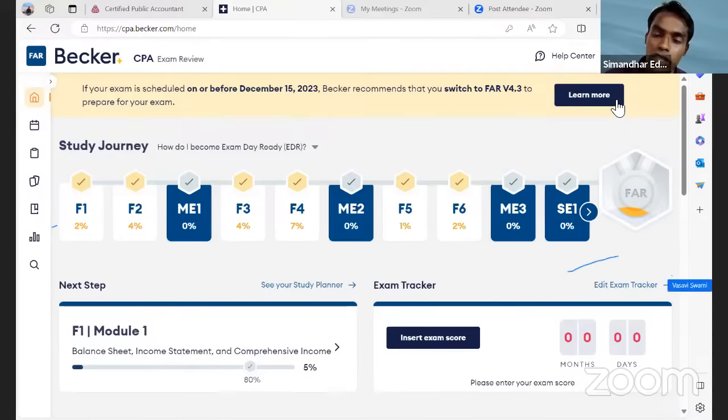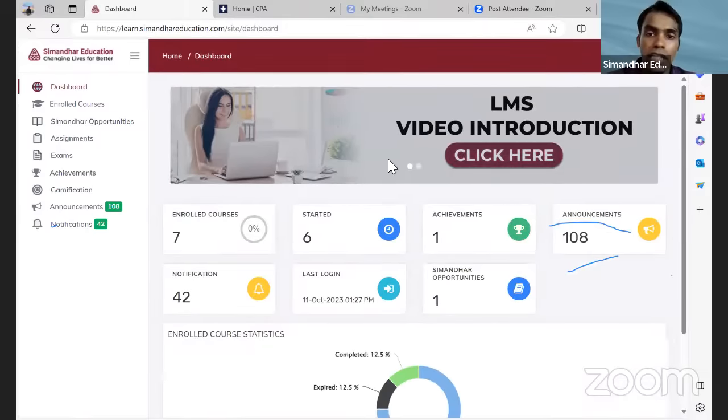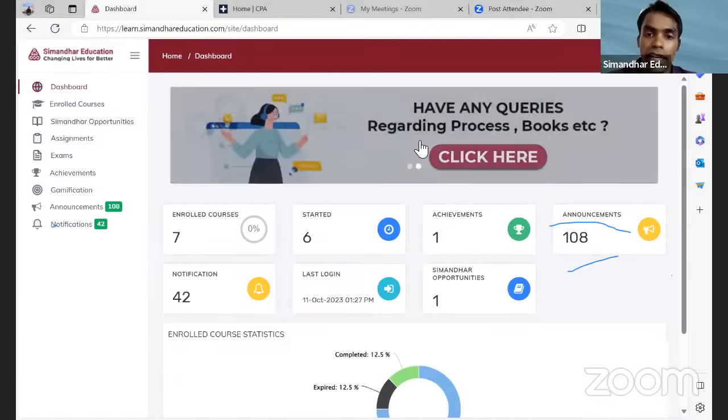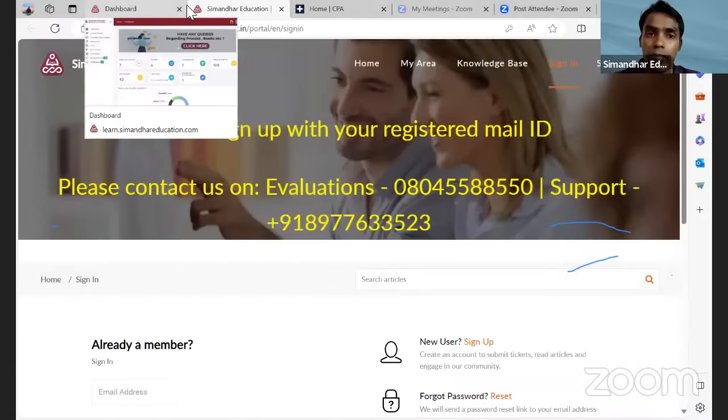In Simandhar LMS, you just need to join the groups, but you need to go through each and everything, because your evaluation and a lot of process-related things are there. Someone who wants to raise tickets can do so, because they can't keep calling us directly, as we have a help desk ticket system here. There's an introduction video which you can see on the screen, and then a second one here which I'm pointing out. If you have any queries regarding process or books, you can raise tickets here. There is a lot of support in the Simandhar LMS.